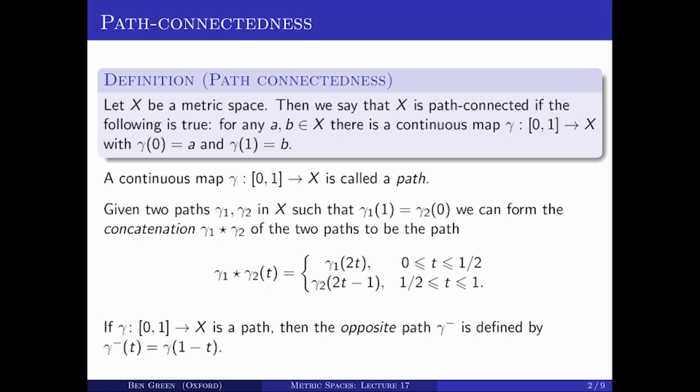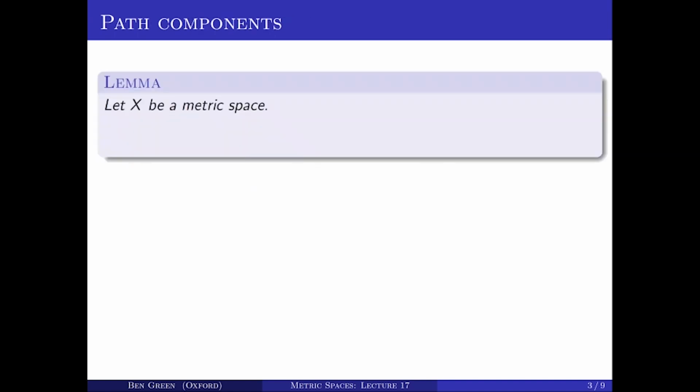And if gamma starts at A and finishes at B, then the opposite path starts at B and finishes at A. So those are a few basic operations that you can make on paths. And the reason I've described those operations is because they are important in proving the following result.